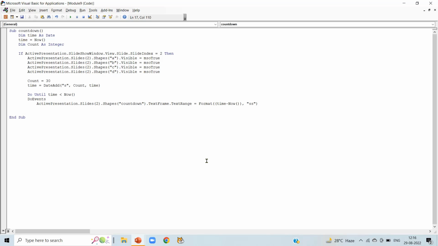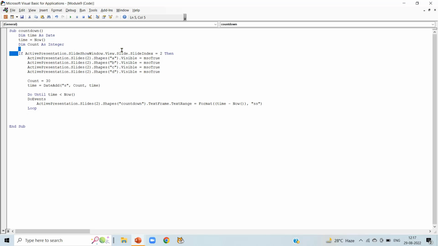Press enter and write loop. What does it mean? In the shape named countdown in slide number 2, when we click on start button, the timer will start from 30 to 0.